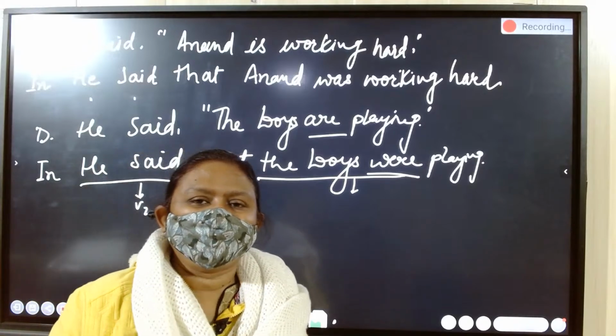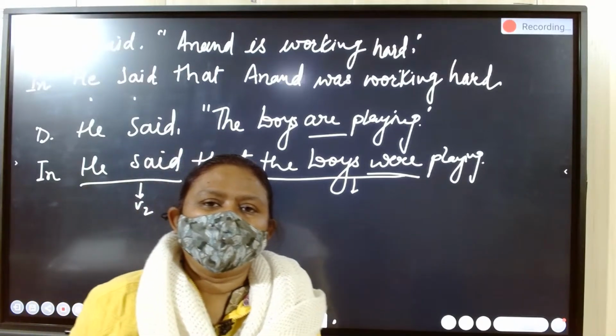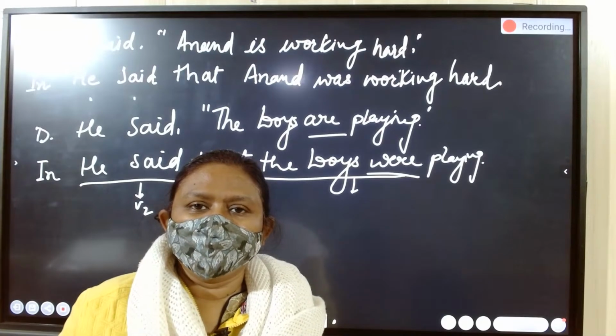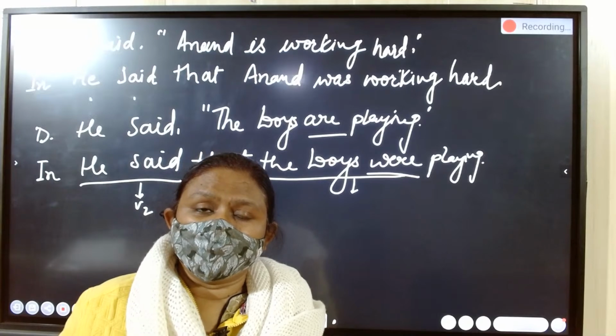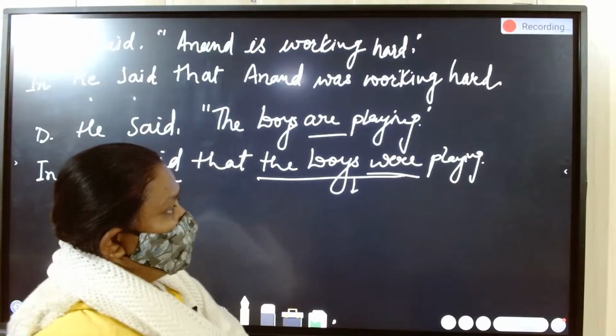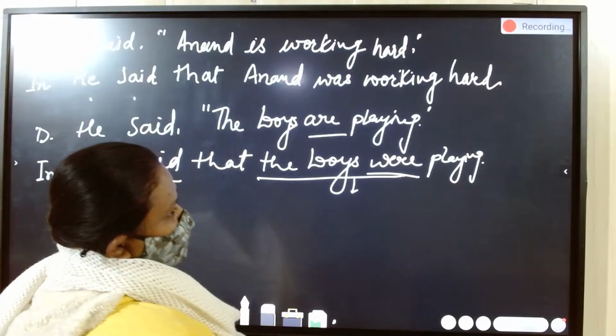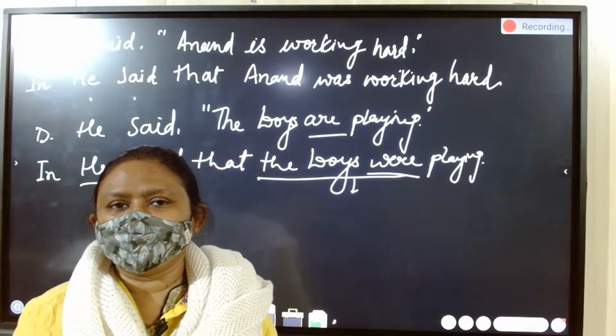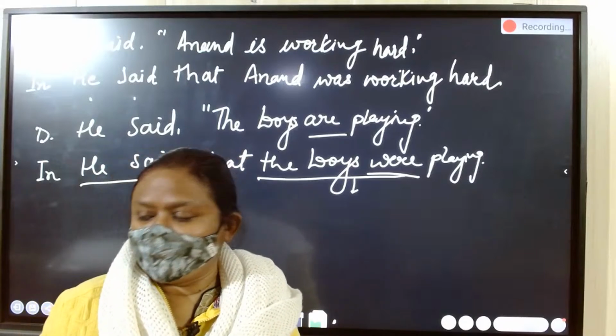That means simple present becomes simple past, present continuous becomes past continuous, present perfect becomes past perfect, simple past becomes past perfect, and past continuous becomes past perfect continuous tense. See children, this is the formation for changing direct to indirect speech.